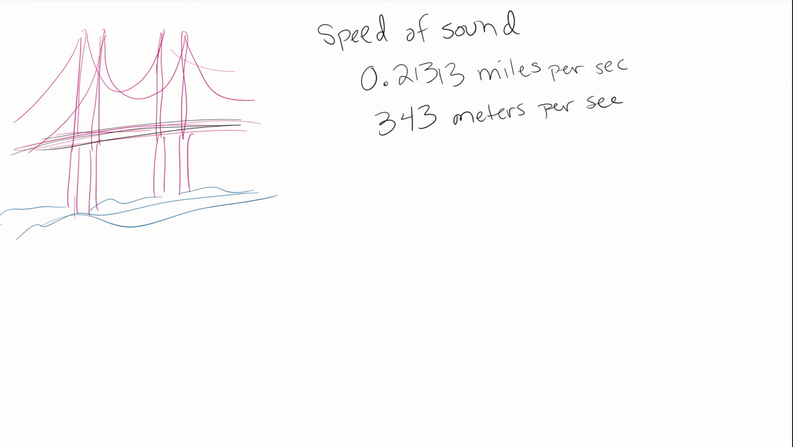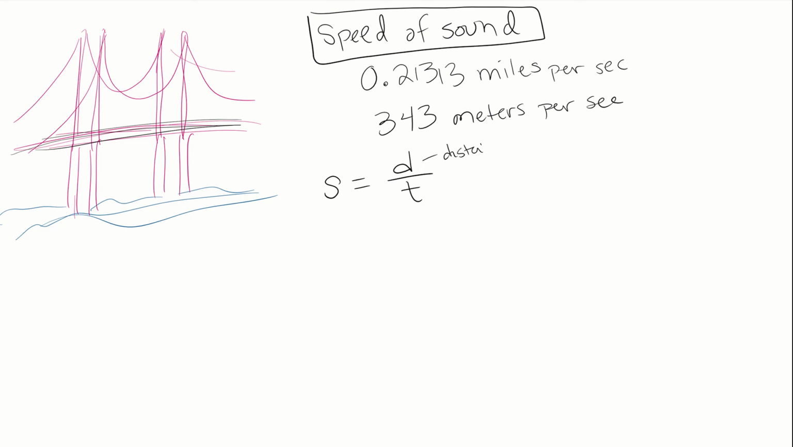In this San Francisco foghorn activity, you are given the speed of sound and asked to find distances or times based on your knowledge of the speed of sound. These calculations are going to be done a lot like the velocity calculation. So we have our speed equation: speed equals distance divided by time. So this is the distance, and this is the time.